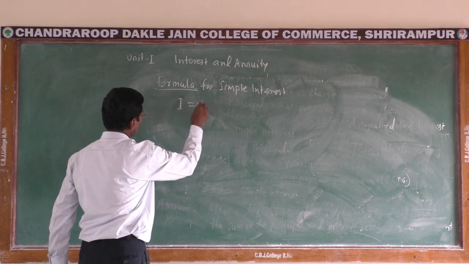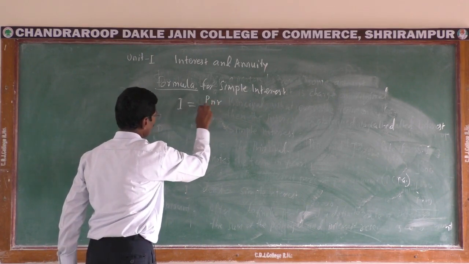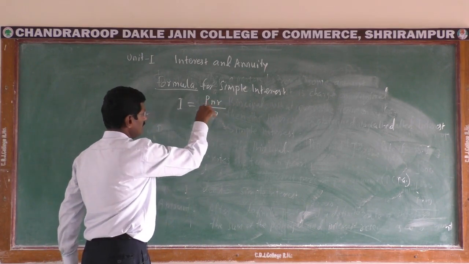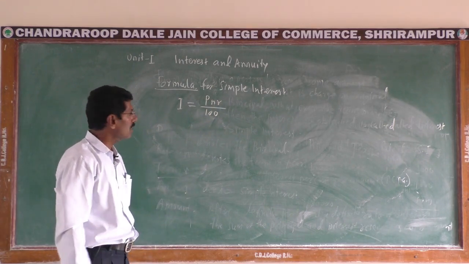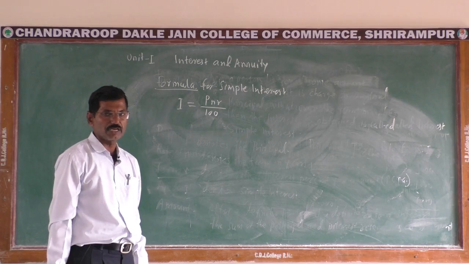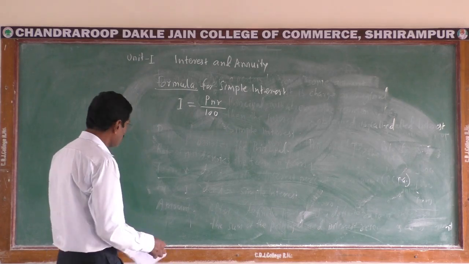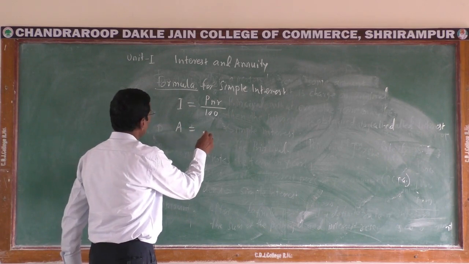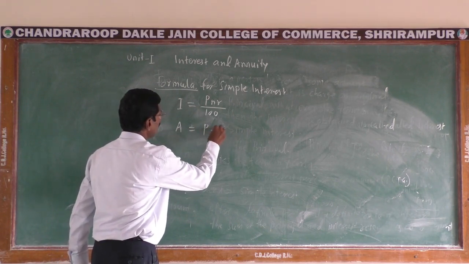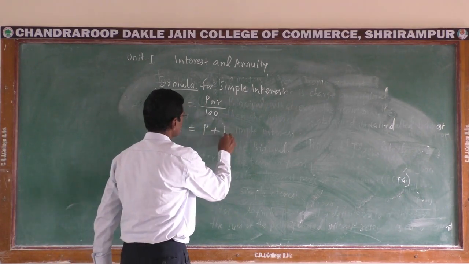I is equal to PNR upon 100. P is the principal, N means the term in years, and R is the rate of interest percent per annum. When we obtain amount, then amount is equal to principal plus interest.